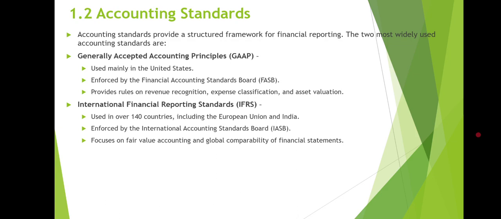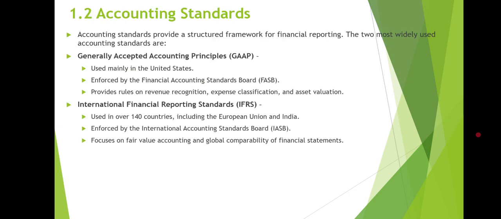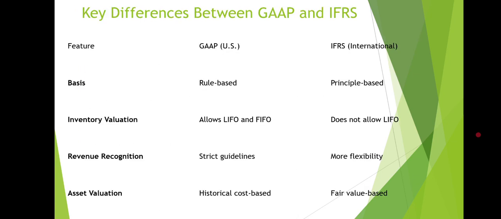It also focuses on fair value accounting and global comparability of financial statements. So these are the key differences between the two standards. First, we have Generally Accepted Accounting Principles, and second, we have International Financial Reporting Standards. These differences are based on their features. Basically, GAAP is rule based, and IFRS is international and based on principles.